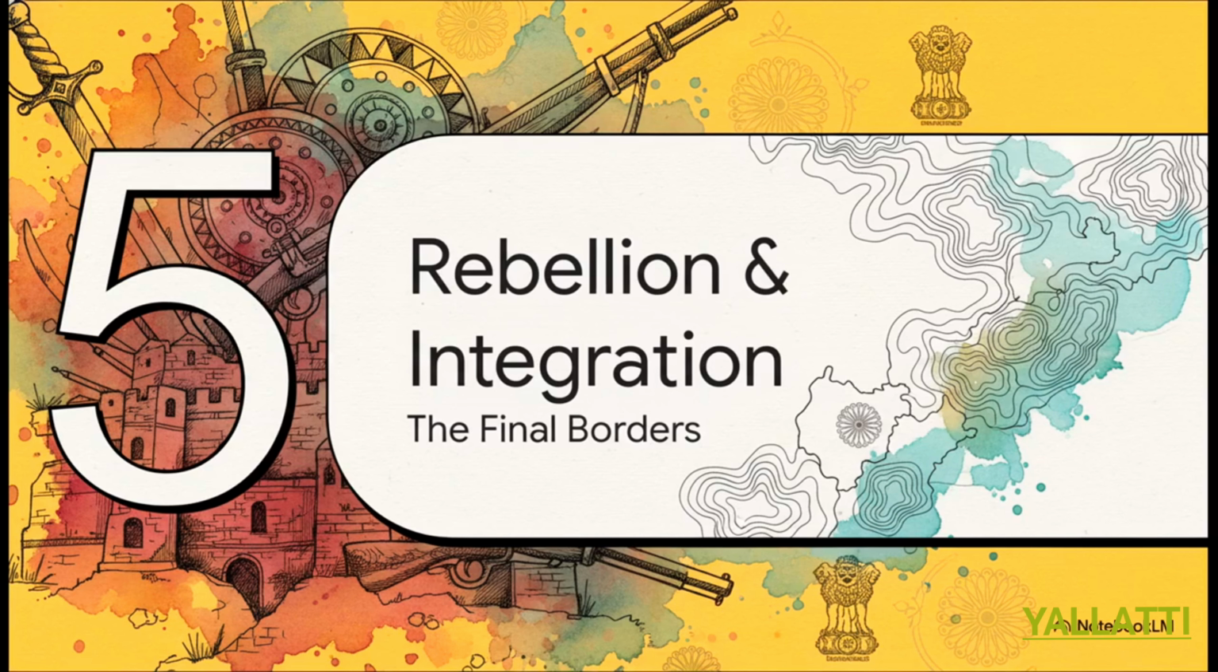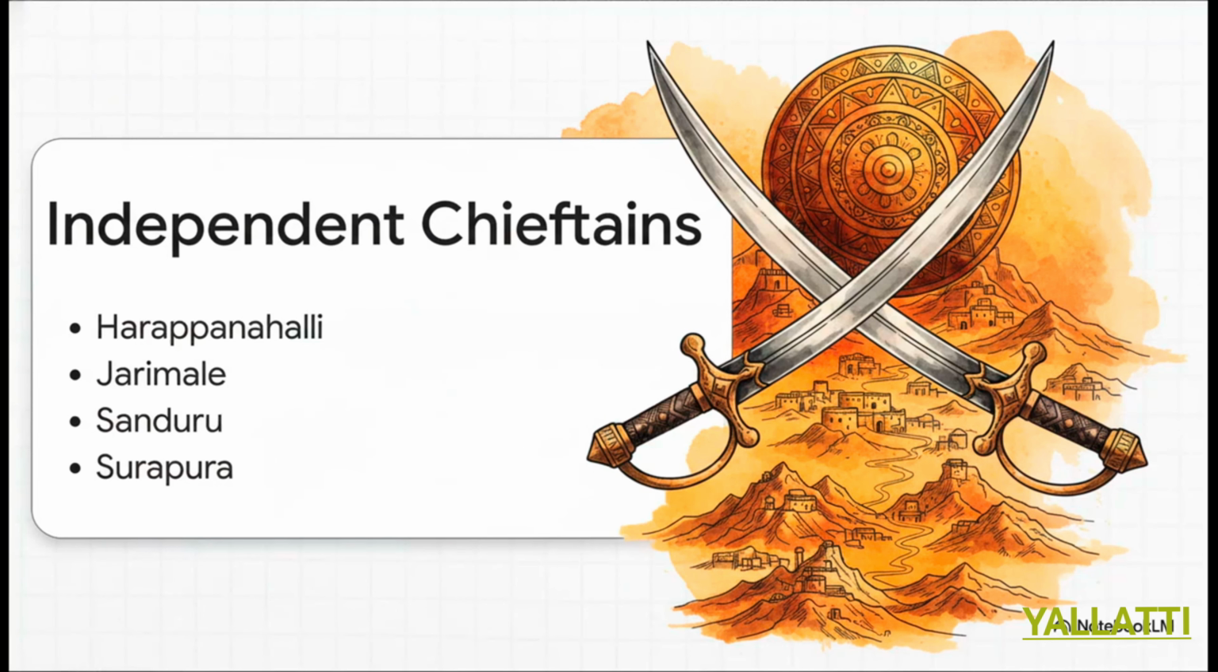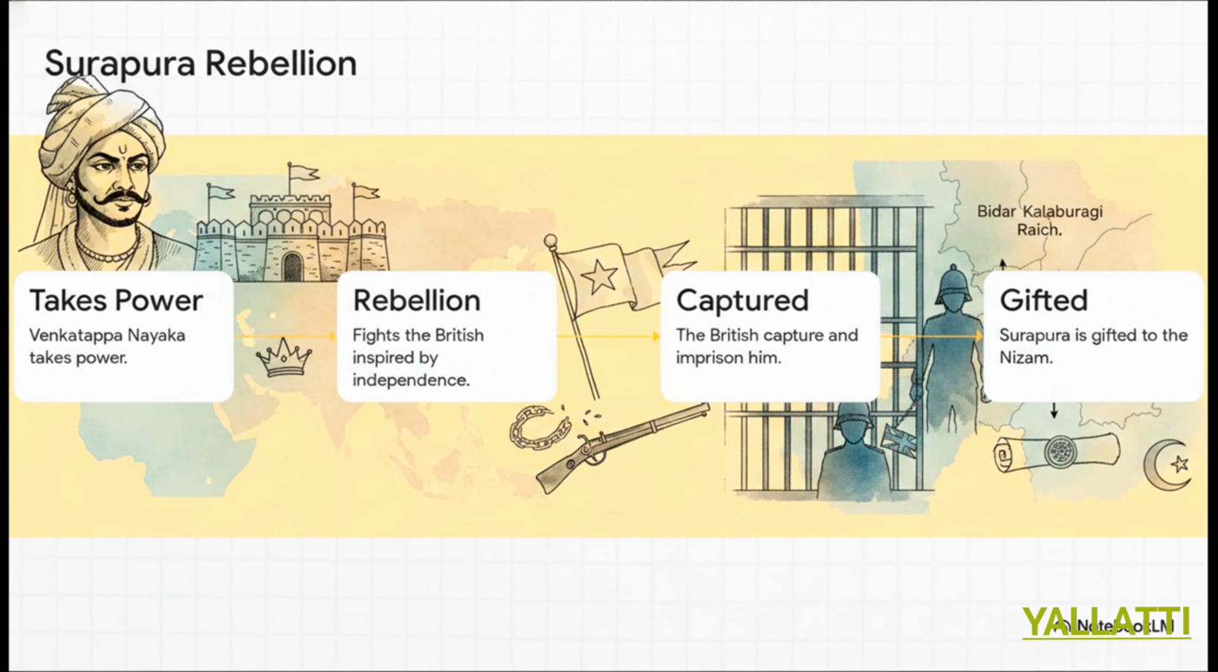Section 5. Rebellion and Karnataka integration. Well, in the wake of those falling medieval empires, local leaders boldly stepped up to fill that void. Independent Palegars, or local chieftains, emerged all across the region, asserting their own autonomy. Some of the most famous and powerful of these Palegars took control in places like Harapanahalli, Jarimale, Sandur, and Surapura. They fiercely protected their localized territories, basically becoming independent rulers in their own right. But, as you can probably guess, the era of these independent chieftains was on a complete collision course with a brand new superpower, the British.